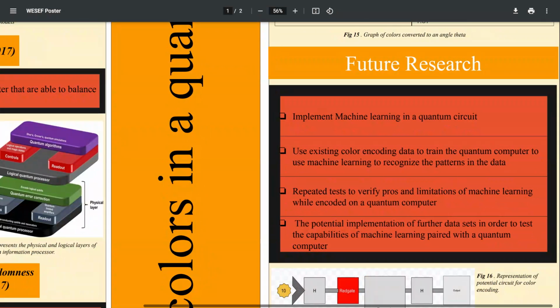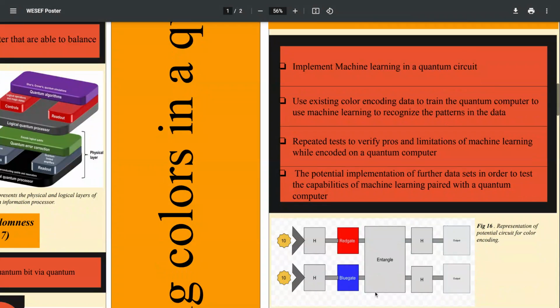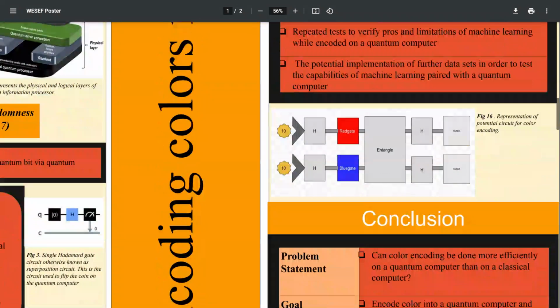In future research, I would like to implement machine learning into a quantum circuit, use existing color data to train the quantum computer to use machine learning to recognize the data as patterns, and I would like to repeat tests to verify the pros and limitations of machine learning while encoding on a quantum computer. In conclusion, the potential implementation of future data sets in order to test the capabilities of machine learning paired with a quantum computer is what I want to study. Below is a potential circuit that I could use in this experiment.